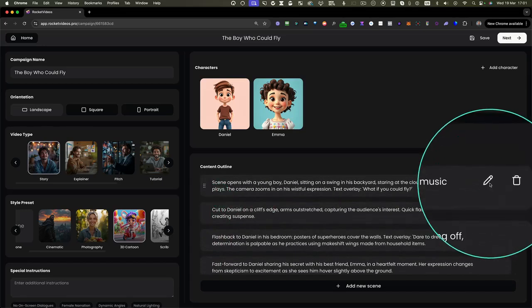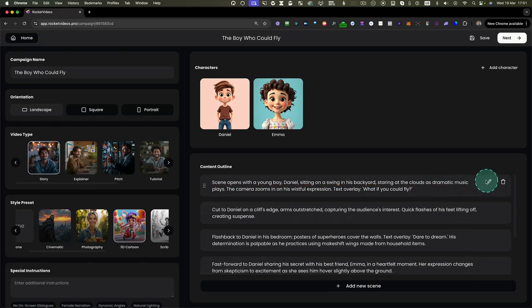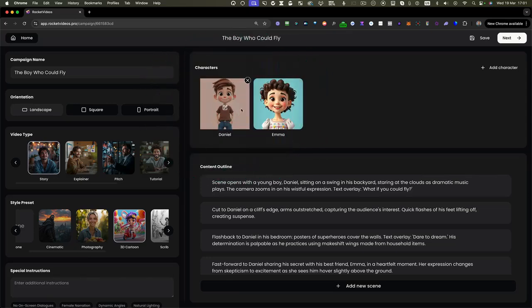If you want to make changes, you simply click on this pencil, and that means that you can type anything you like here. In this case, I'm going to keep it the way it is, just for example purposes. And here you can also see the characters. When you want to change a character, or you want to add a character, you can do that as well here at the top right.